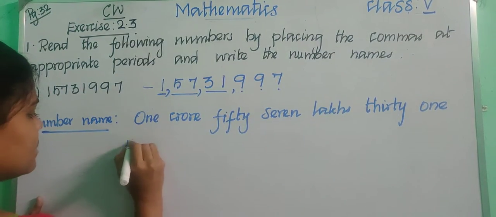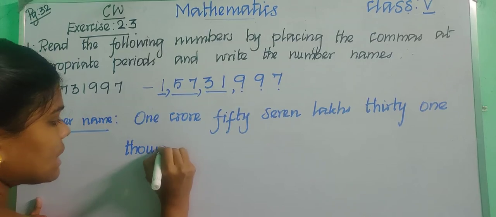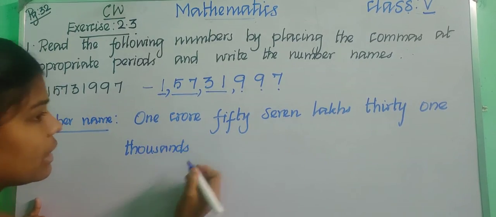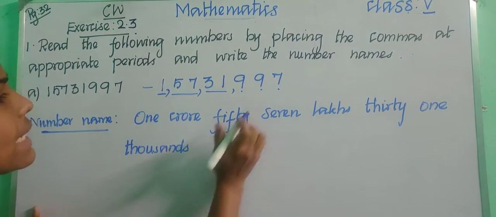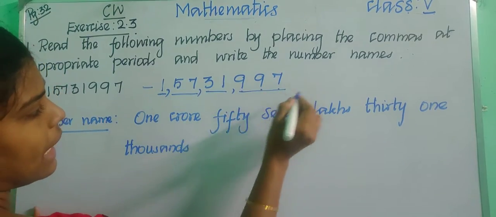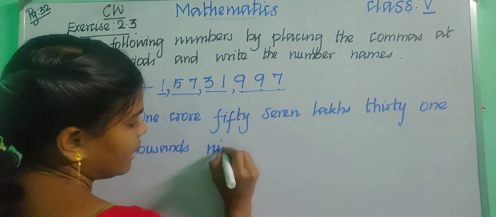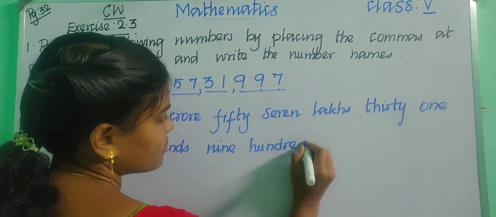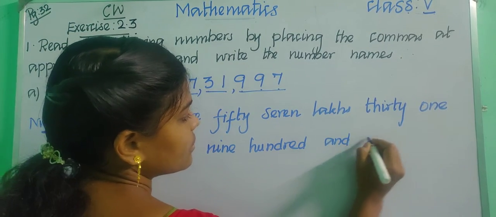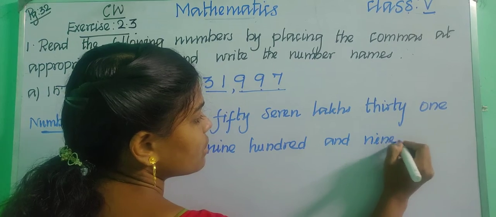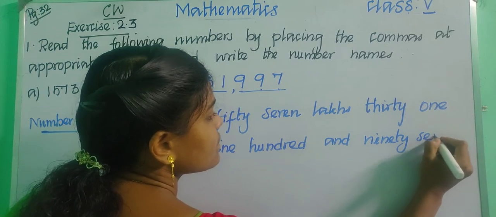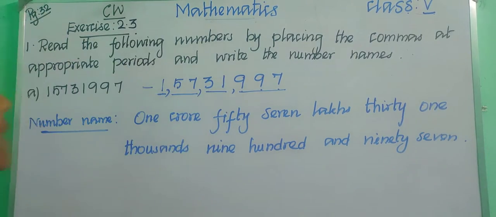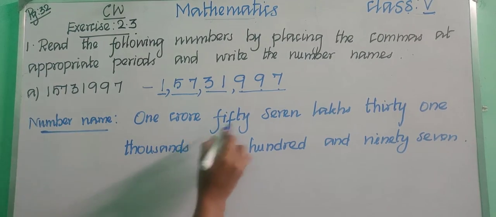Write thousands: T-H-O-U-S-A-N-D-S. Okay, 31 thousands. And then the ones period, 997.